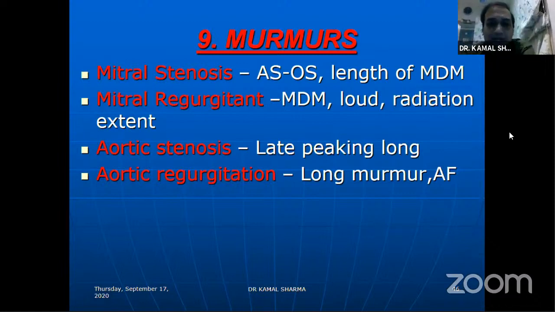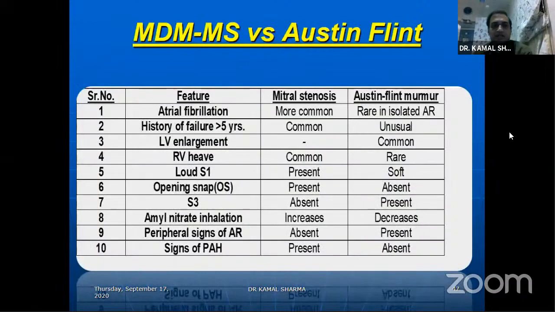A long murmur again in AR and presence of Austin Flint murmur will also tell you that you're dealing with a severe aortic regurgitation. So when you compare, you may be asked the difference between MS and Austin Flint. You have to remember that once you have MS, the Austin Flint actually goes on with severe AR, and the finding would be that of AR. In MS, you'll have findings of the PH.